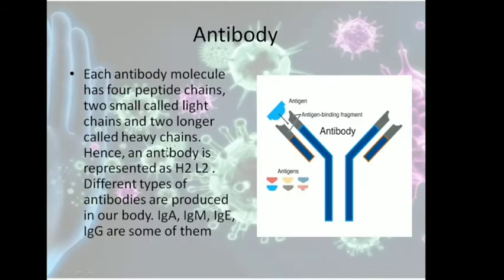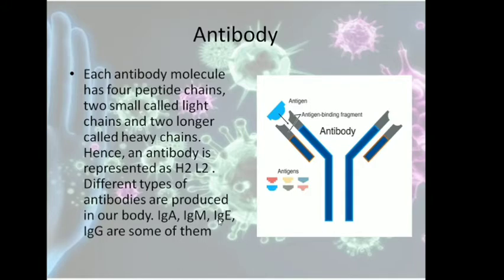Okay, now the B cells produce antibody. Let us see the structure of the antibody. The antibodies have basically 4 peptide chains, as you can see. 2 are long chains and they are called the heavy chains, and 2 short chains, these are called the light chains. Therefore antibody is also called H2L2, that is 2 heavy chains and 2 light chains.